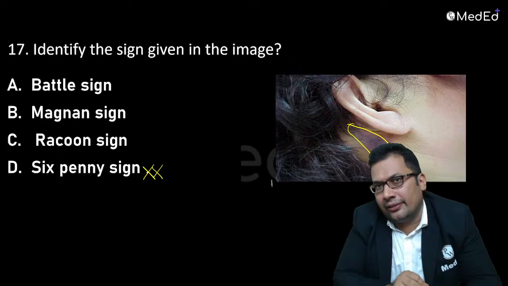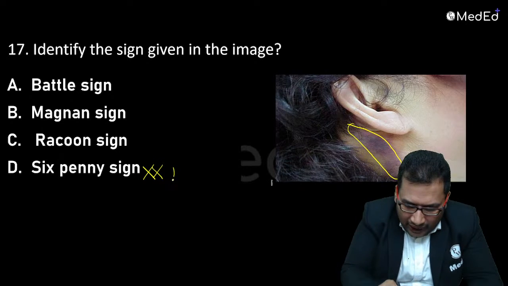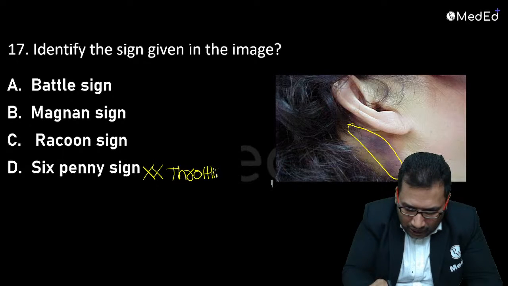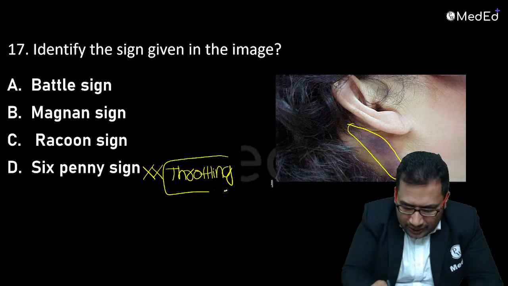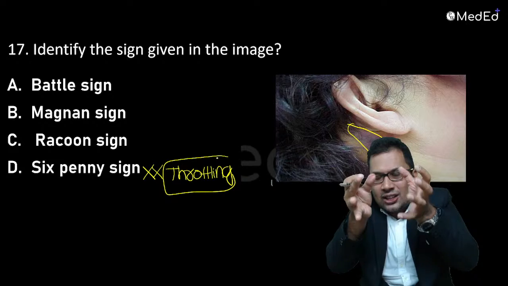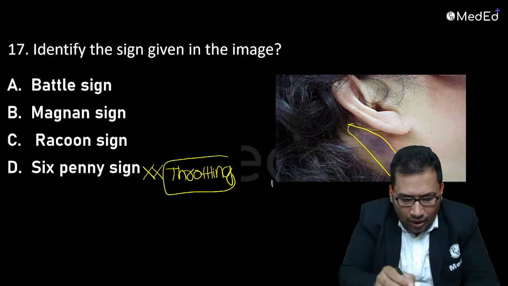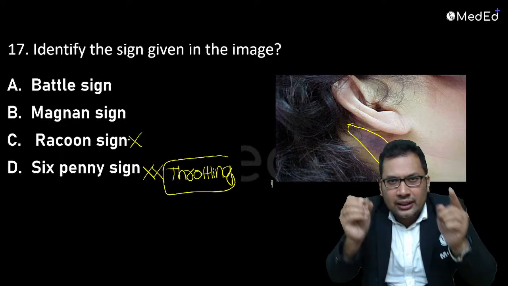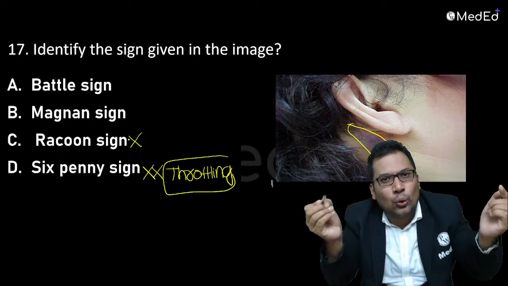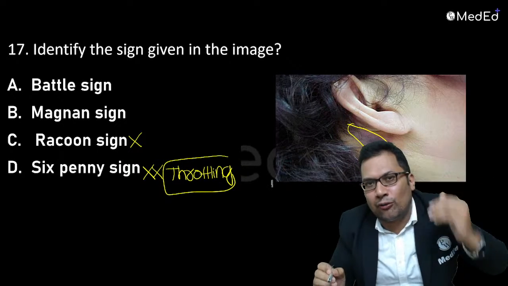Sixpenny bruise is seen in manual strangulation. This is a very commonly asked question. That is commonly seen in throttling, asked in NEET PG exam. Raccoon eye, seen around the eye. Raccoon eye because of fracture of anterior cranial fossa.